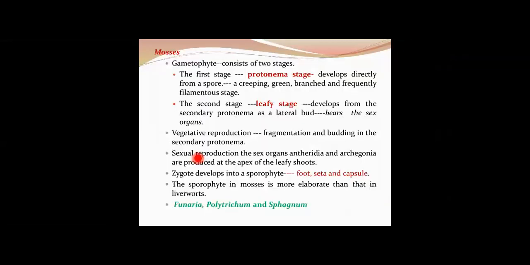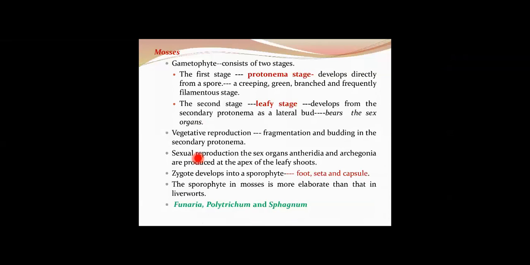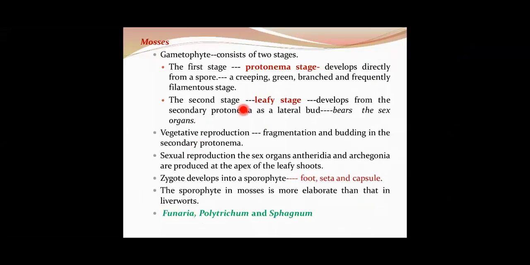Similarly, we now have Funaria as an example for mosses. What are these mosses? The gametophyte in mosses consists of two stages, which is very important. The first is called the protonema stage, and the second is called the leafy stage. The protonema develops directly from the spore, and the leafy stage develops from the secondary protonema in the form of a bud. The leafy stage is the one having the sex organs, and mosses reproduce vegetatively by fragmentation and budding. Sexual reproduction is normal, with antheridia and archegonia, and zygote formation ultimately forms the sporophyte with the same parts.